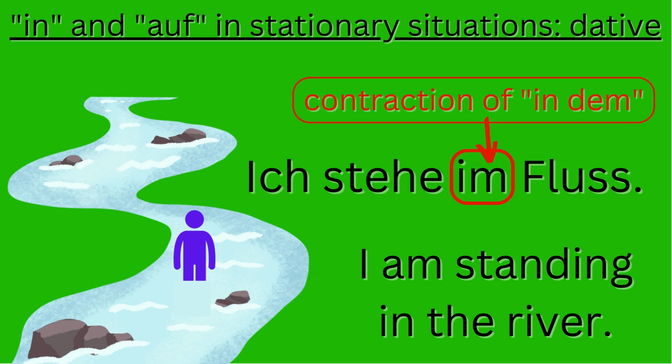You may wonder why it is im here instead of in dem. You could say in dem, but typically, Germans almost always contract in and dem to im. So if you say words like im, zum, those are contractions of in dem, an dem, or zu dem.